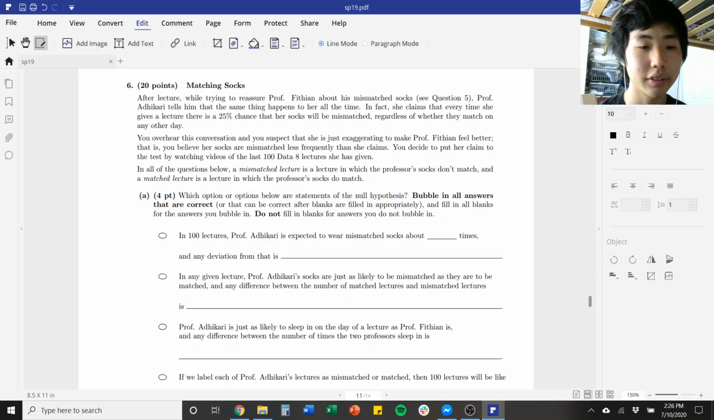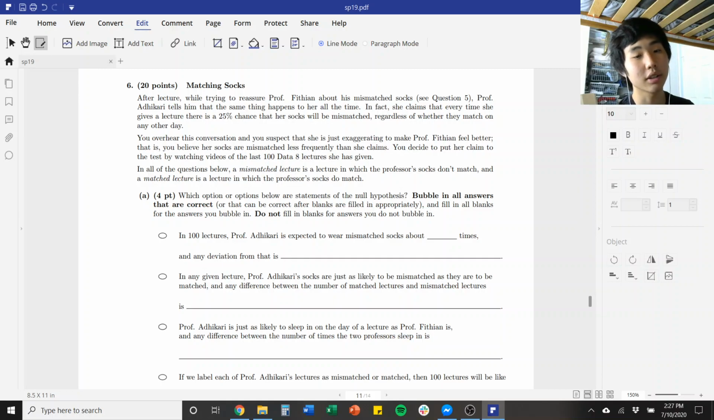Question 6 is a continuation of question 5, which is the probability question about mismatched stocks. So this is a hypothesis testing question. Professor Adhikari tells Professor Fithian that she also gets mismatched stocks a lot, and she says that there's a 25% chance that whenever she gives a lecture, the stocks are mismatched.